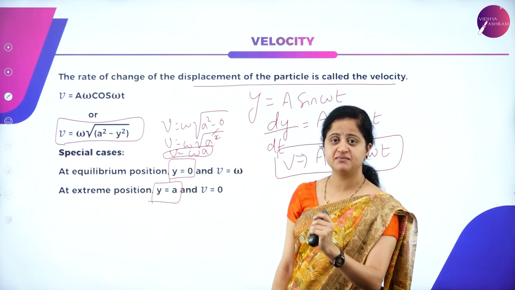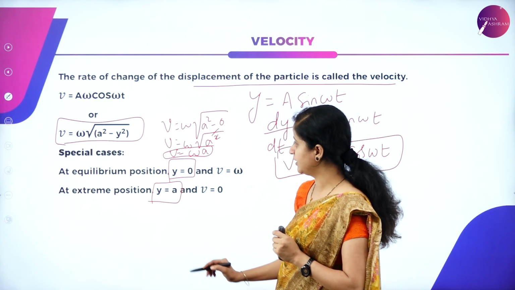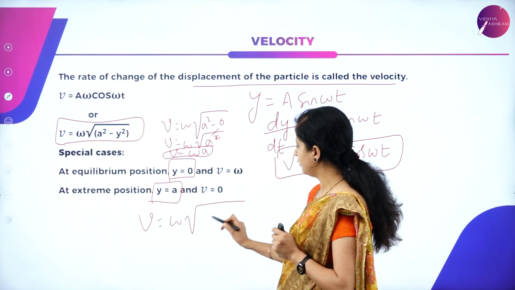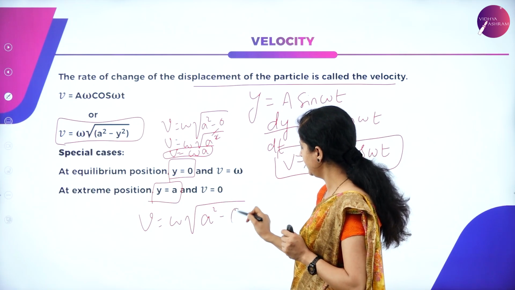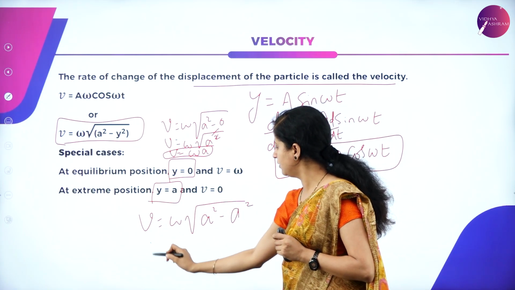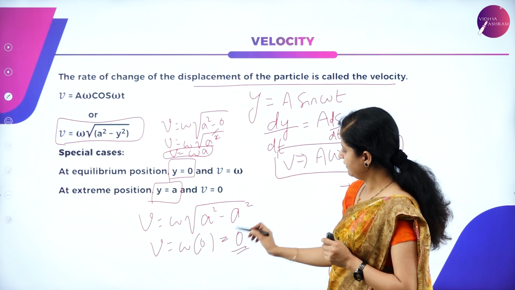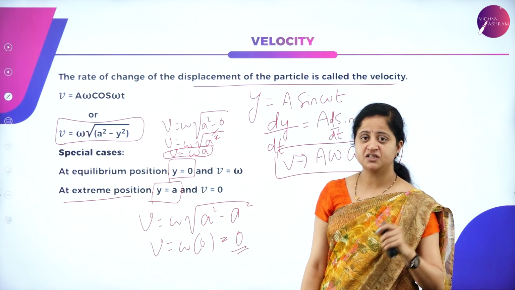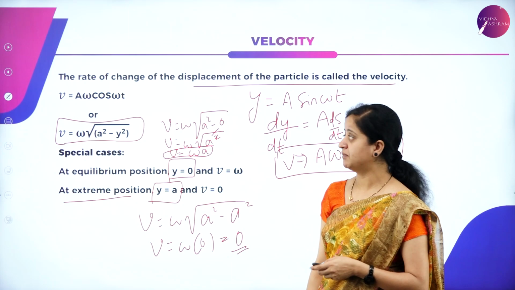It reaches the maximum displacement. That means it has got some amplitude. So y is equal to a, and this equation becomes v is equal to omega root of a square minus, when y becomes a, again it will be a square, and this will be 0. So v is equal to omega into 0, which means 0. We will get velocity 0 at extreme positions. At mean position the velocity is maximum, at extreme position the velocity is minimum.